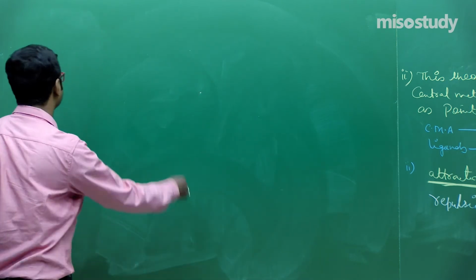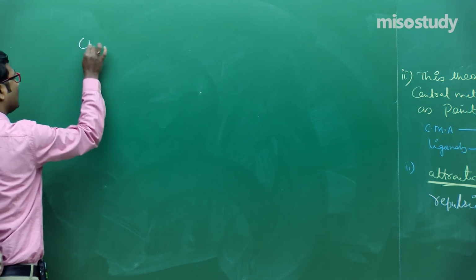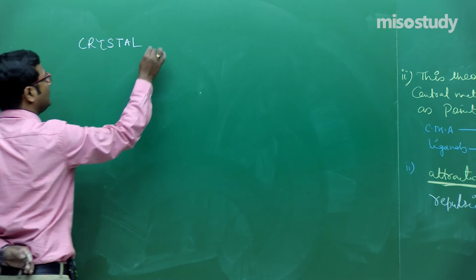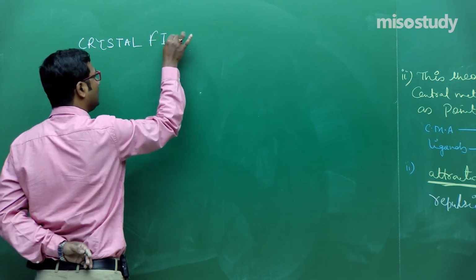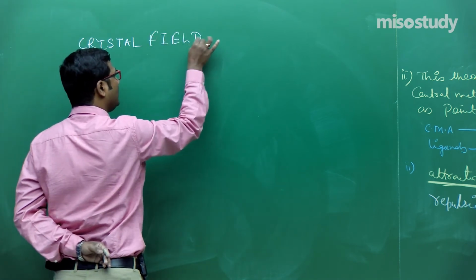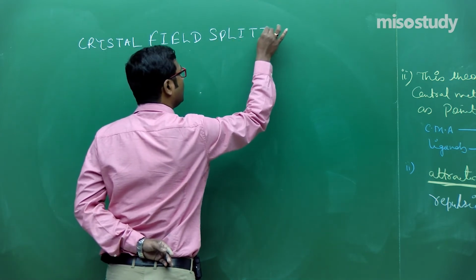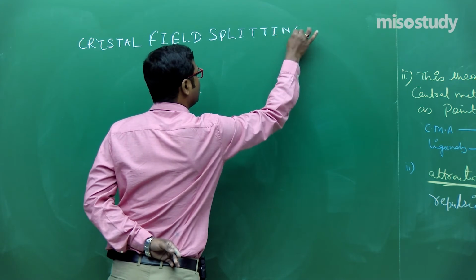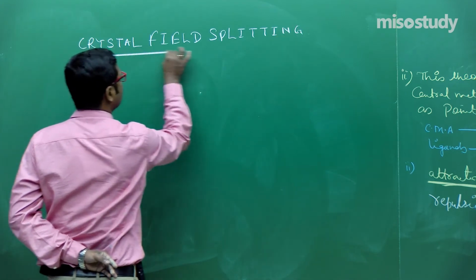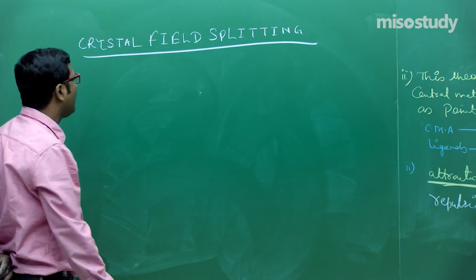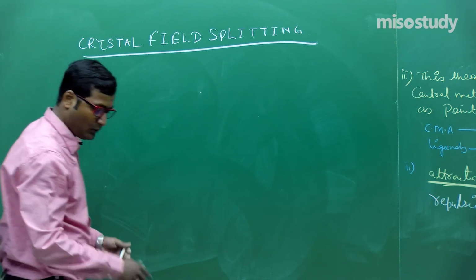Now the topic is crystal field splitting. Is it clear to you? Now what happens? Wait for a moment.